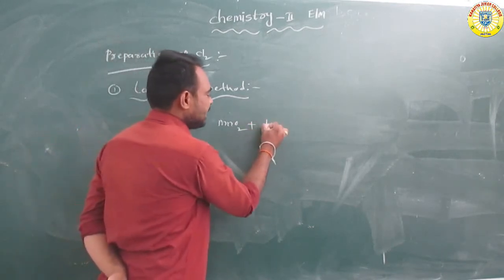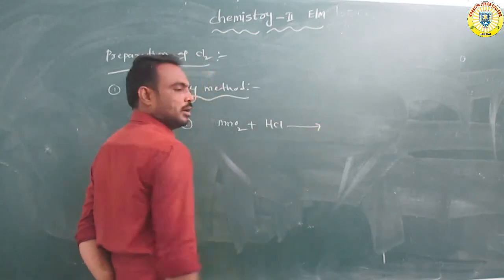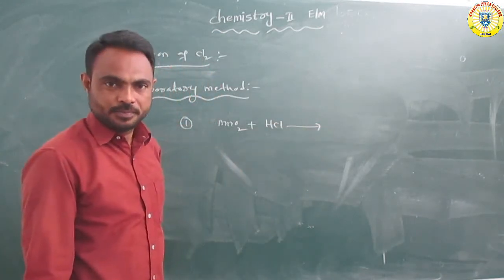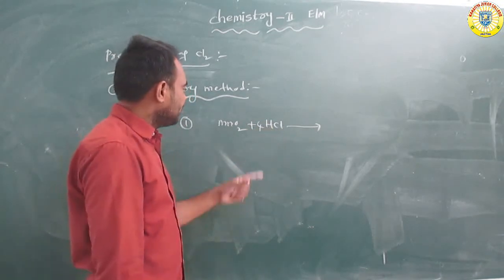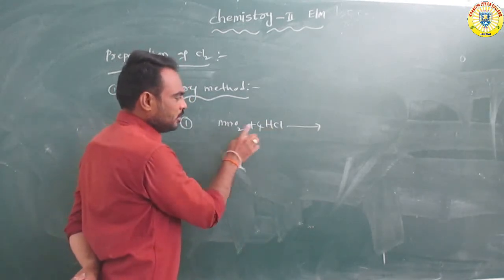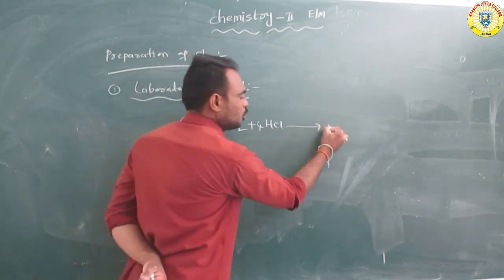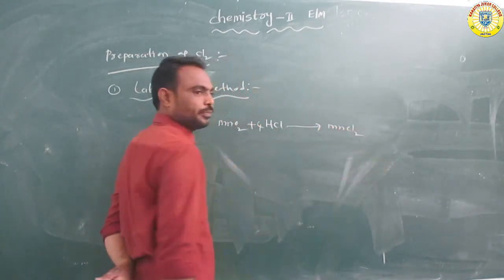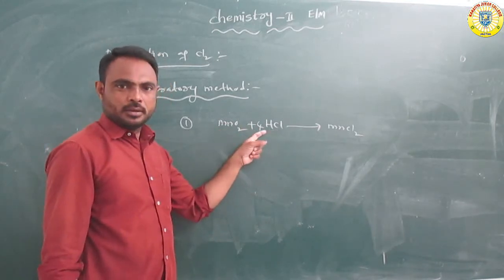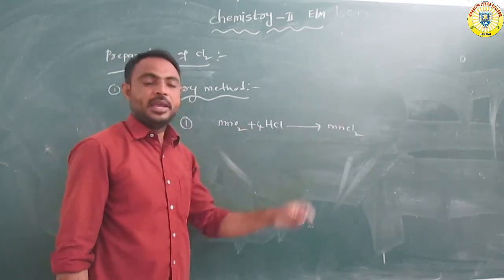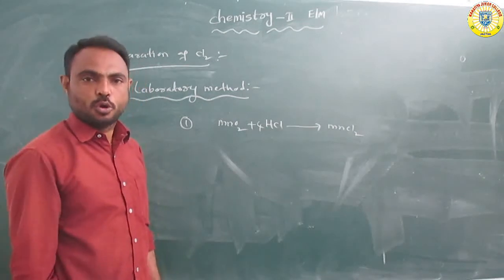This manganese dioxide reacts with hydrochloric acid. In this reaction, Mn and 2 chlorine atoms form MnCl2, manganese chloride.